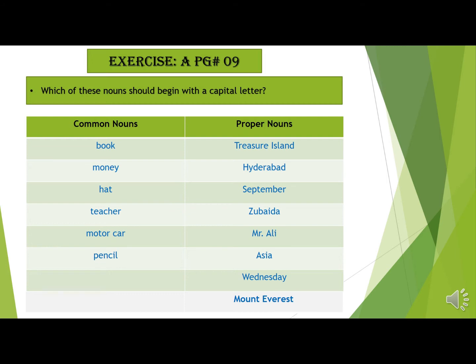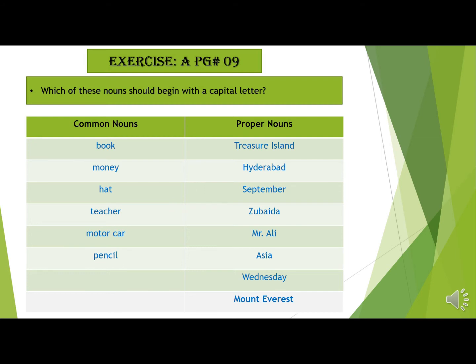Right my dear students? So in this exercise, you will have a list of words given in the book, and you will have to write the proper nouns and the common nouns specifically in the columns, as I have done for you in this slide. Now let's move towards the common nouns. Book, money, hat, teacher, motor car, and pencil. As you have seen, all these things are very common, there is nothing specifically pointed out, so that's why they come in the common noun.